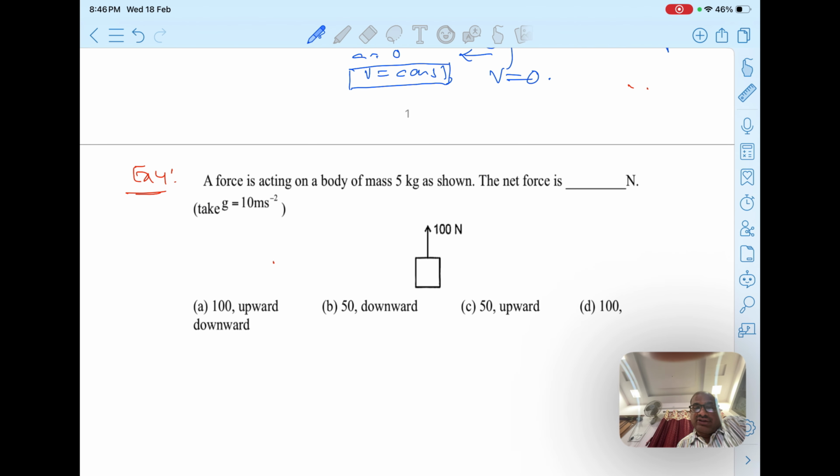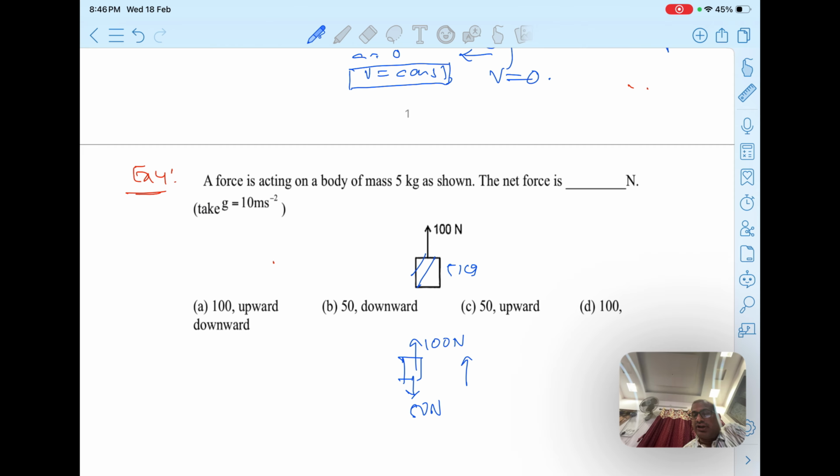The force acting on the body is upward, downward and so on, right? So if you say the mass of this body is 5 kg, and you are lifting it away from the earth, if you draw the FBD, one force acting on the body is 100 Newton upward. Its weight is 50 Newton acting downward.